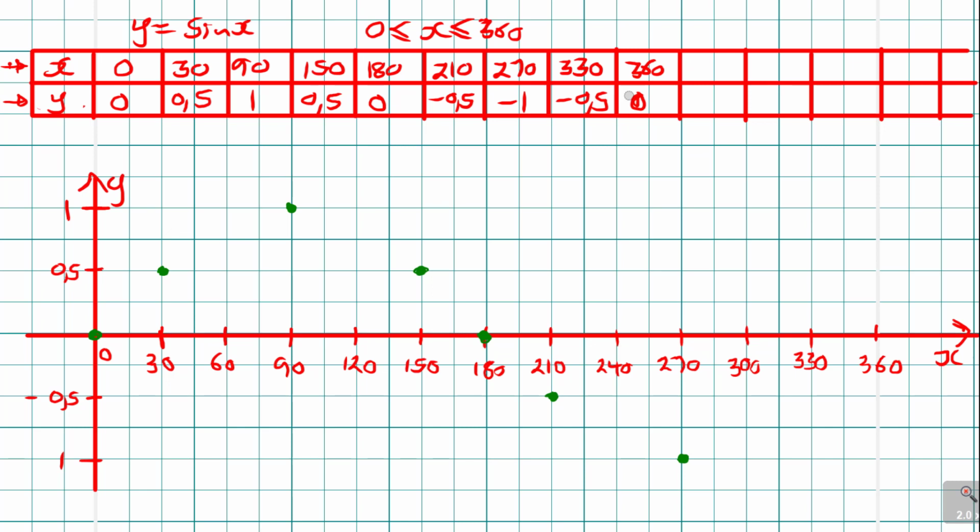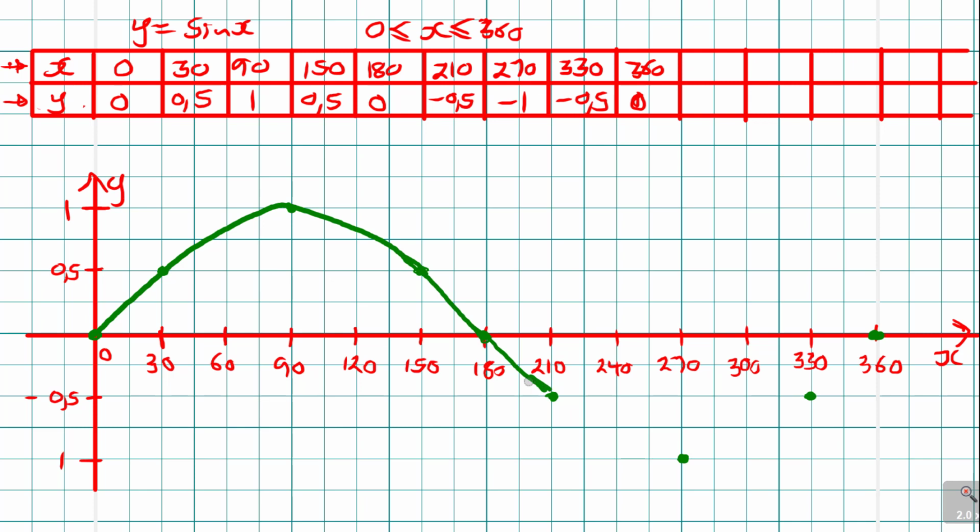And then the next one was 330 is negative 0,5, which is here, and 360 was 0. So that's what we're having. And when you're drawing this, as you can see, make sure you come across each and every point as smooth as you can.